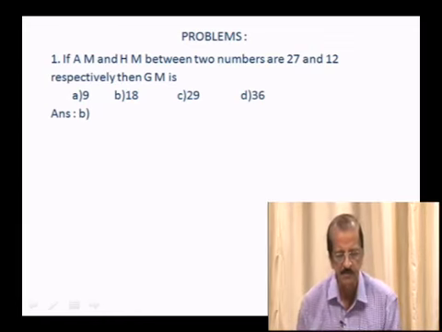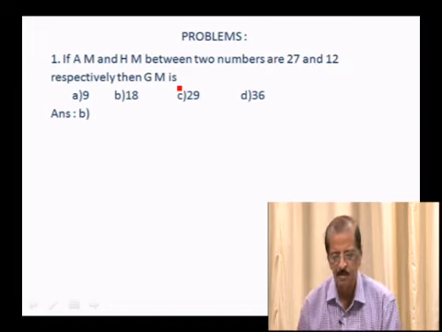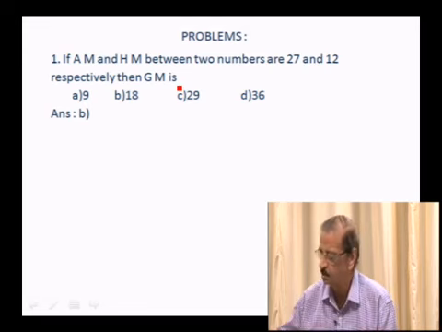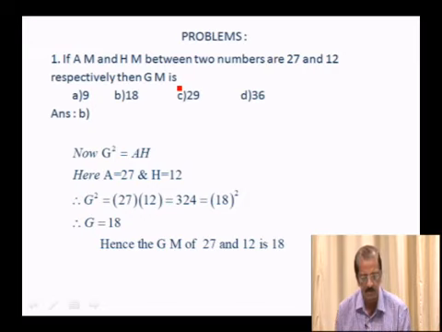First one, if AM and HM between two numbers are 27 and 12 respectively, then what is the geometric mean as asked? So it is very easy. You know that G square is equal to AH. Use that formula, G square is equal to AH. Here A is 27 and H is equal to 12. So G square is 18 square. So G is equal to 18. So answer is this option B.